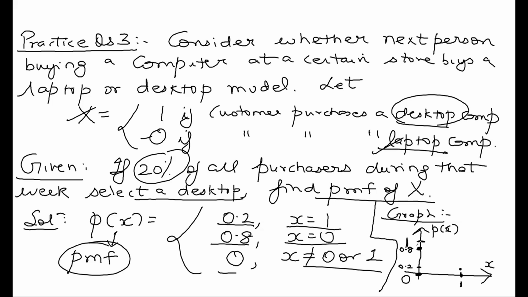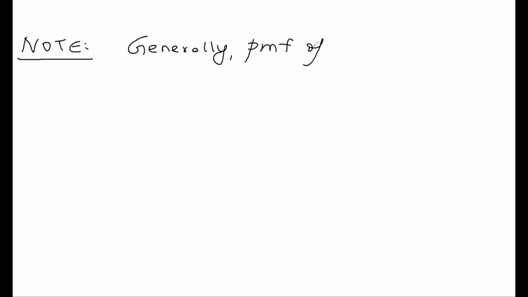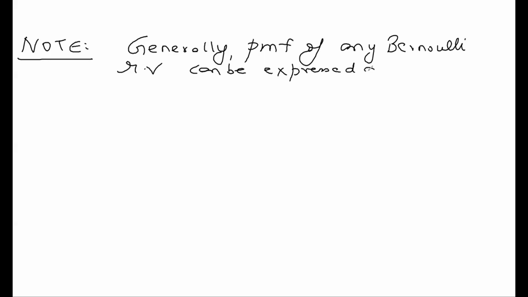So I can generalize it. You can see the note. Generally, the probability mass function of any Bernoulli random variable can be expressed as probability as a function of X, and the parameter is alpha.